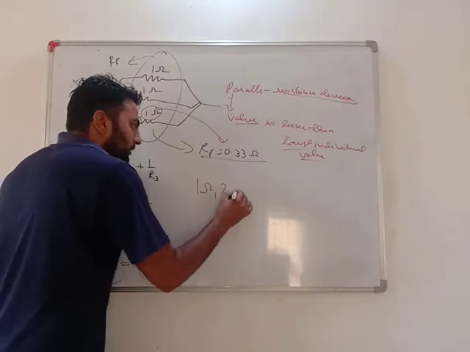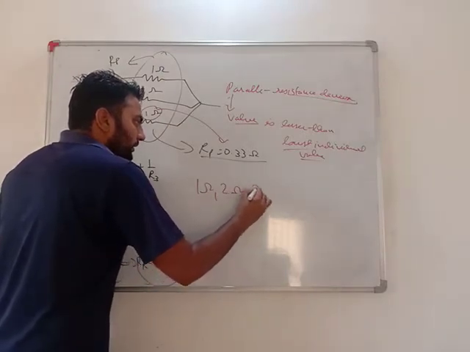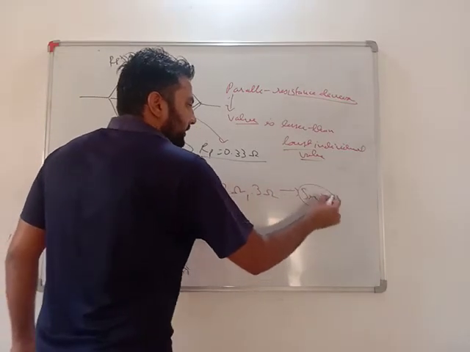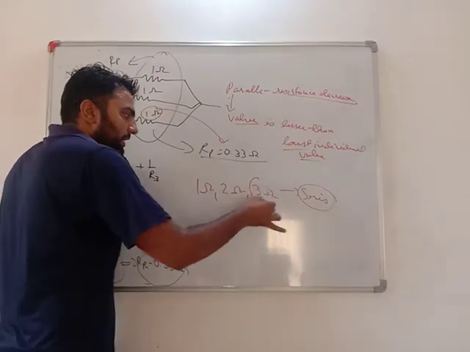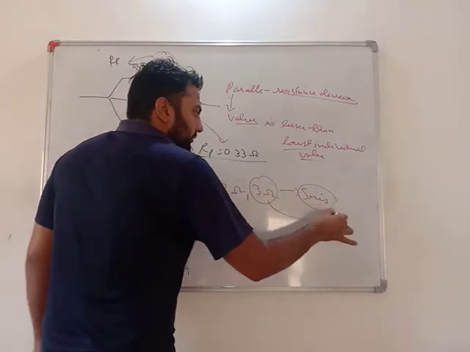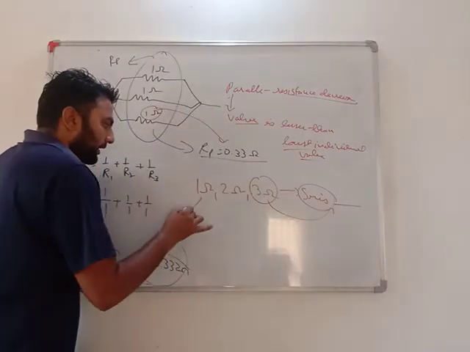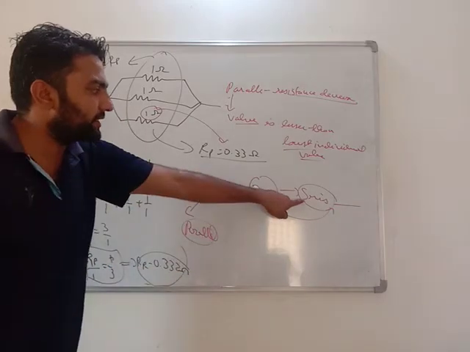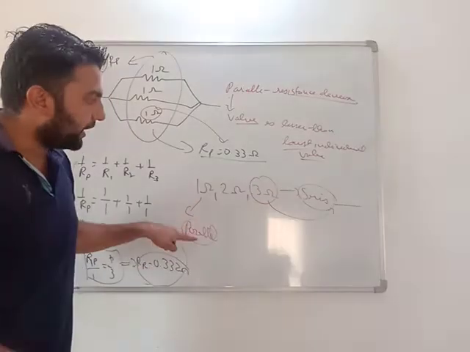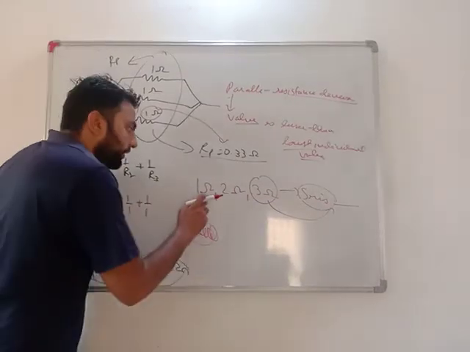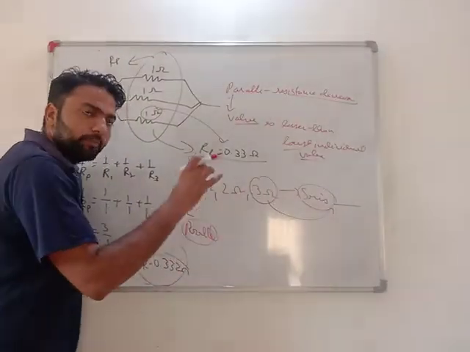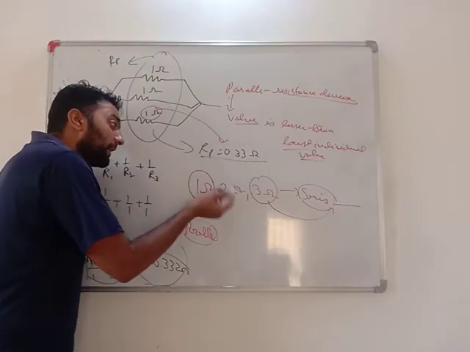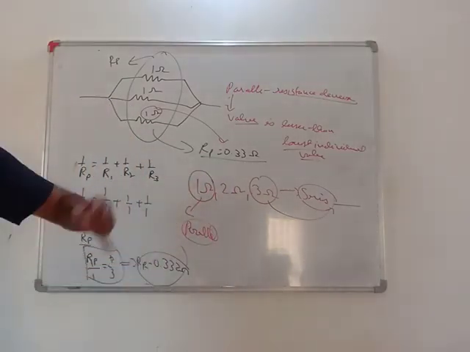1 ohm, 2 ohm, 3 ohm. If it is connected in series, just get a hint, this is the highest value, the overall answer will be larger than this. Series combination increases the resistance, parallel decreases the resistance. If 1 ohm, 2 and 3 ohm are connected in parallel, for sure the parallel overall effect will be lesser than the least value. Very important, my dear students.